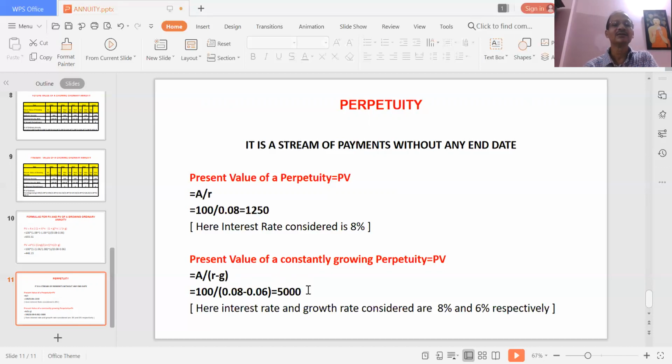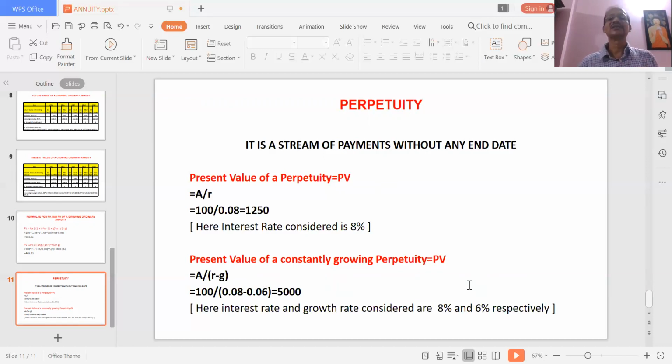Then you calculate the present value, it comes to 5,000. So if it is an ordinary perpetuity, the present value is 1250. But if it is a growing perpetuity, which is growing at 6%, in this example, the present value will be 5,000. So simply by using the formula, you can calculate the present value.